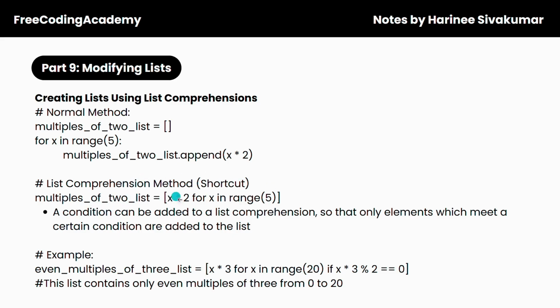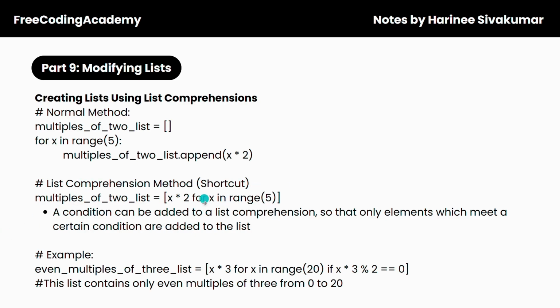And then this is the list comprehension method, which is the shortcut. So we have multiples of 2 list is equal to, and then in square brackets, x times 2 for x in range 5. So if you can see, there are many similarities between these two. They look very similar. So here you're saying that for this list called multiples of 2 list, it's equal to x times 2, for x in the range 5. So again, this is from 0 inclusive all the way to 5 exclusive. So again, you're just going to do 0 times 2 and store that as the first element, and then 1 times 2, store that as the second element, all the way through 4 times 2 equals 8, store it in the list as an element.